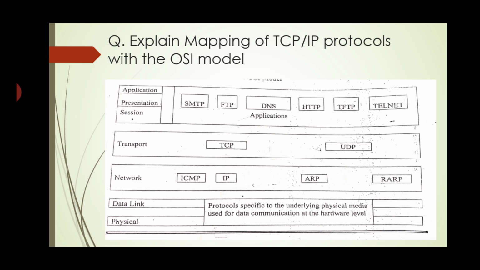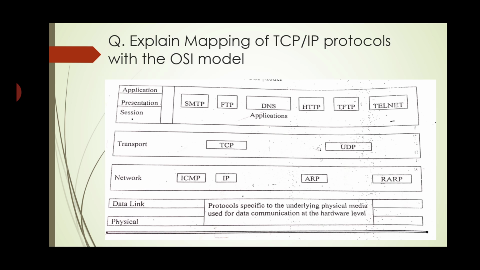Now we will see the mapping of the TCP/IP protocol with the OSI model. All of you know that in the OSI model there are a total of 7 layers present, and in TCP/IP there are a total of 5 layers. In TCP/IP the physical layer and data link layer are the same as the OSI model.